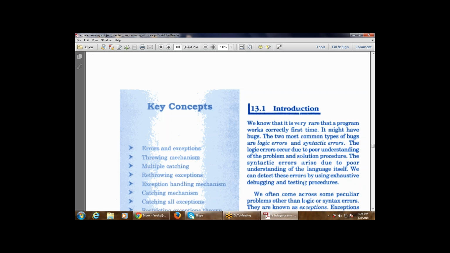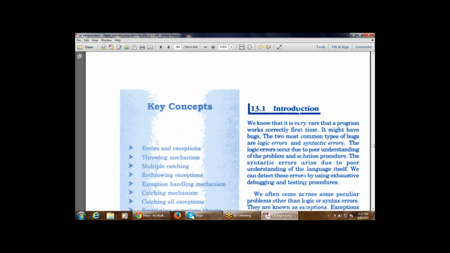The two most common types of bugs: there are two most common types of bugs that are available. One is logic errors and one is syntactic errors. One term is used as bug, one term is used as error. There is a little bit of difference between bugs and errors from the point of view of system analysis, but from the point of view of programming, there is no difference between bugs and errors. I'm repeating again, from the point of view of system analysis, that is a different technique, a different topic.